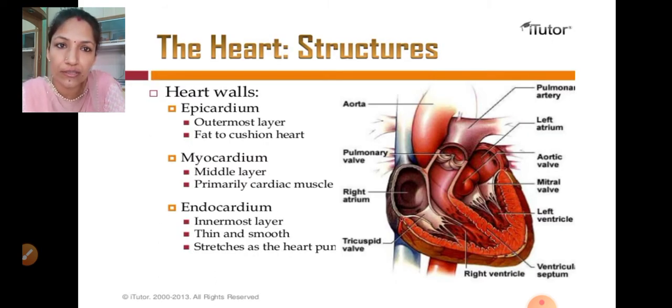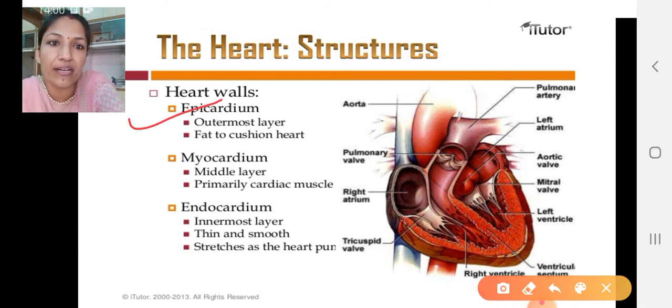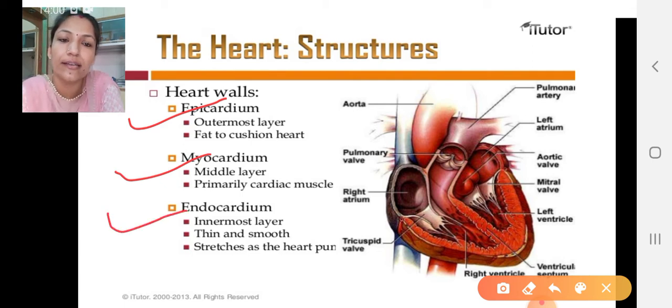Now, inner to the pericardium is the wall of the heart. The heart has a thick wall, which means it is protected by layers. It has three different layers. Outermost is the epicardium, in between is the myocardium, and the inner one is the endocardium. The epicardium, which protects externally, is made up of fat, so it acts as a cushion to the heart.